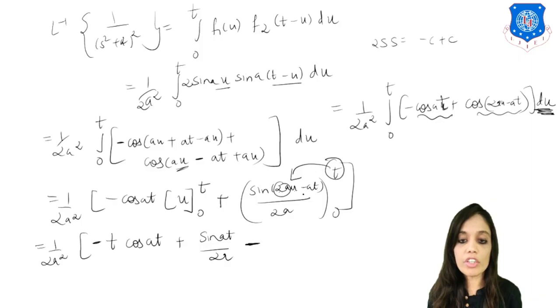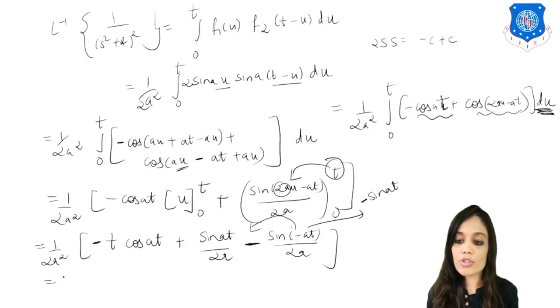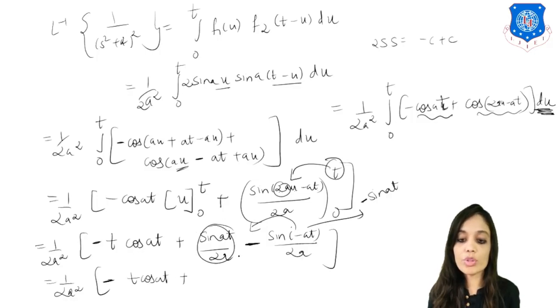Put the lower limit. So if I put the lower limit as 0 in place of u, I will get sin(minus at) upon 2a. But we know that sine is an odd function, so minus will come outside. So this can be written as what? Minus sin at. So minus minus plus. So what we'll get finally? 1 upon 2a square, minus t cos at plus, this will come 2 times. So what can we write finally? Sin at upon a. So this is the final answer, right?